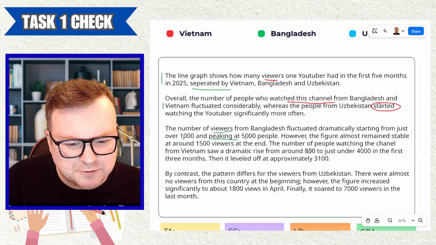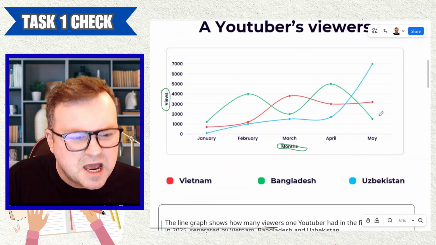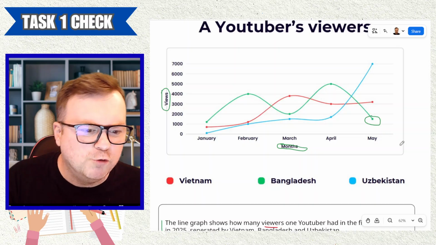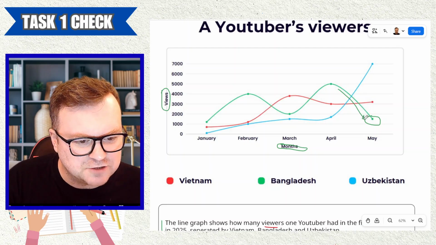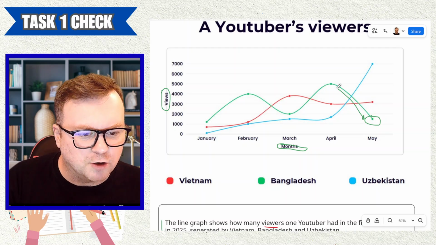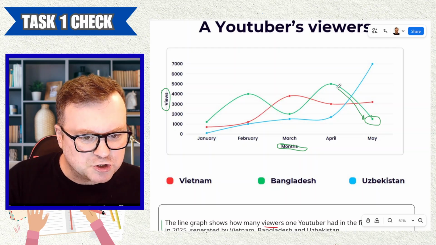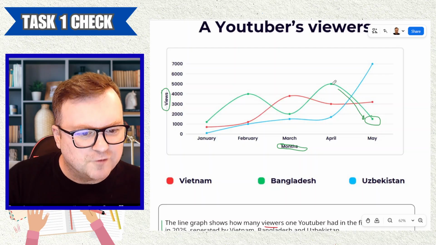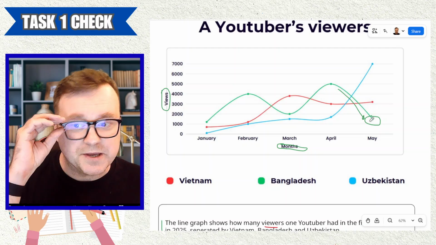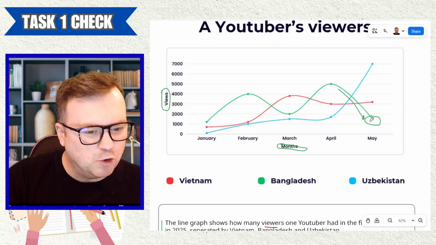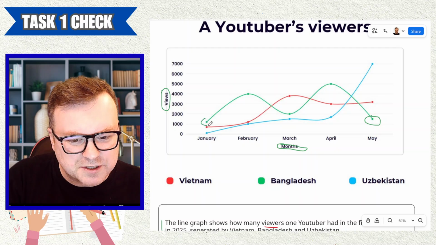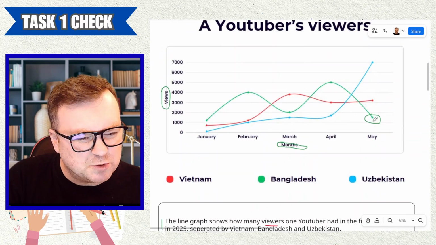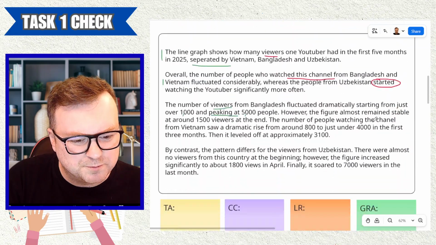Almost remains stable at around 1,500 viewers in the end. I don't know what that means when it almost remains stable, because this is the final drop of Bangladeshi viewers, right? That's quite a significant drop. Actually, that is the biggest drop in the whole chart, from April to May. And you're saying that it almost remained stable. So I don't really know what you mean. Maybe you're comparing this number with this one, but that's not clear to me. So again, there's a real lack of precision there.